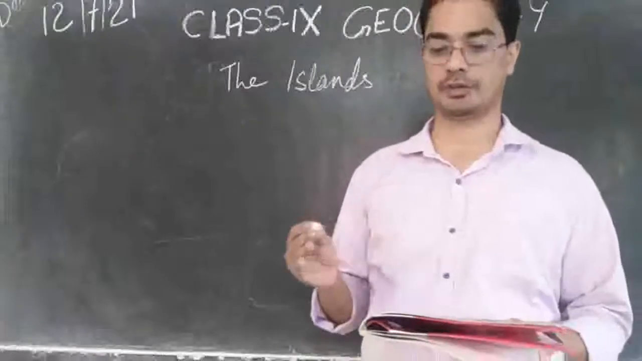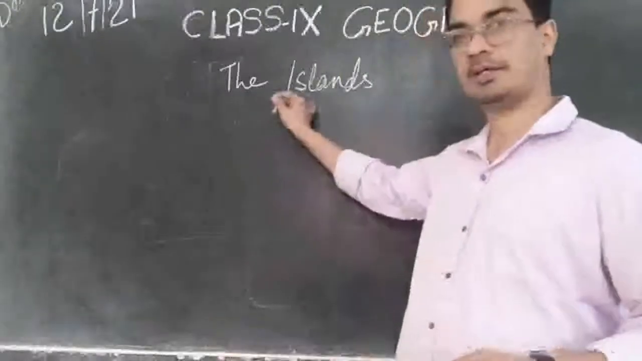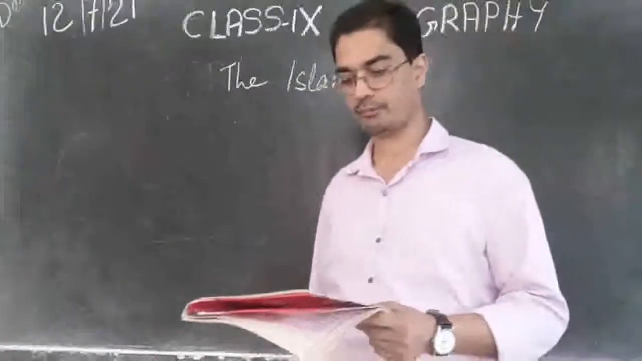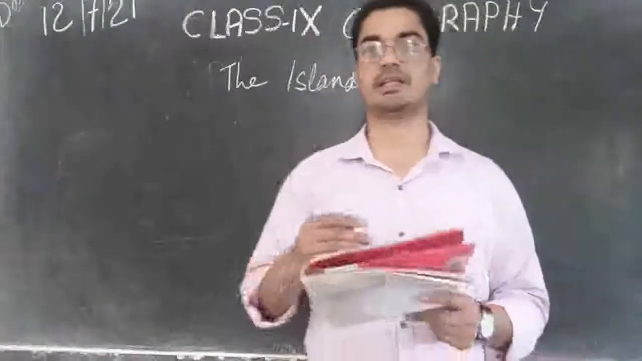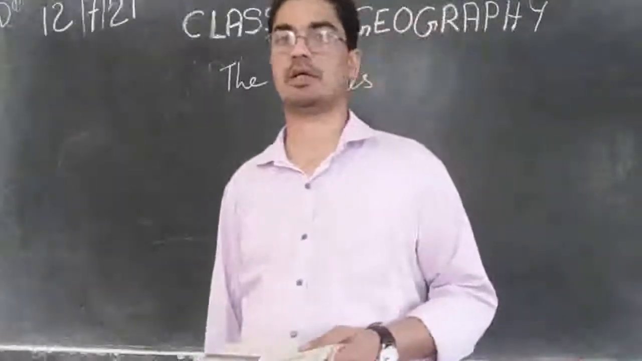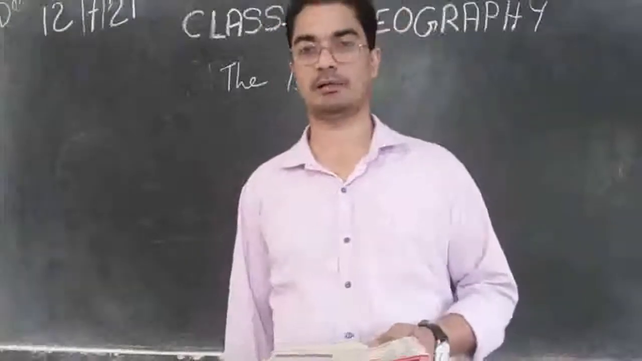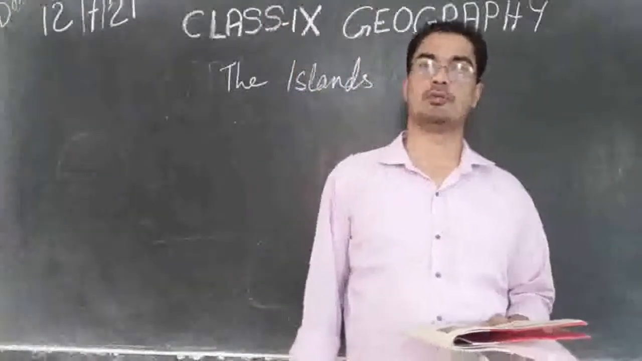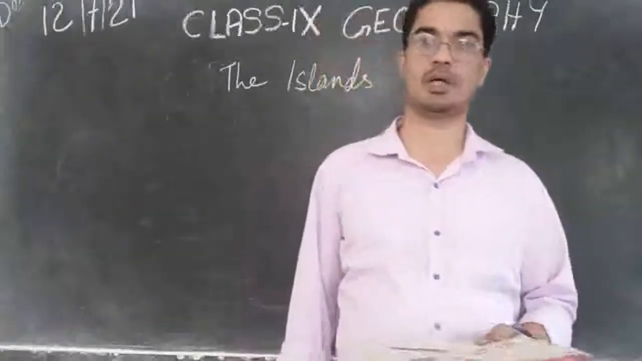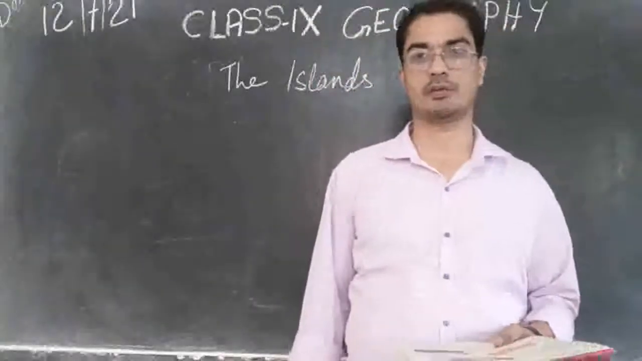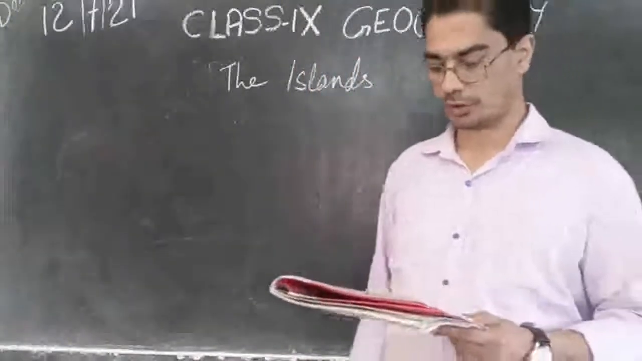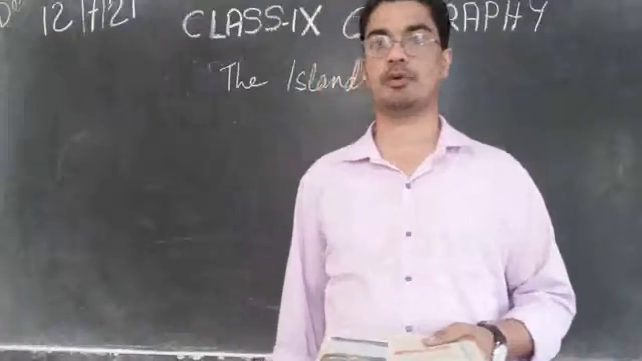Another physical division of India, that is the islands. I am quite sure you know what islands are: the area that is surrounded by water on all four sides is called an island. And we have two groups of islands, one in the Arabian Sea, another one in the Bay of Bengal. That is what we are going to see today. You can follow in your textbook, page number 14.